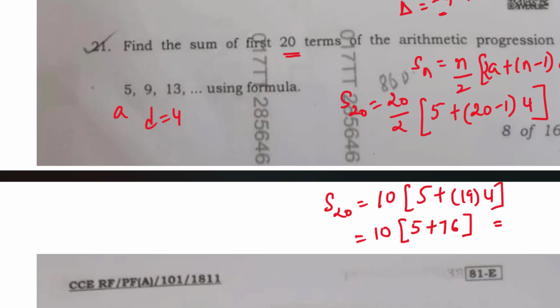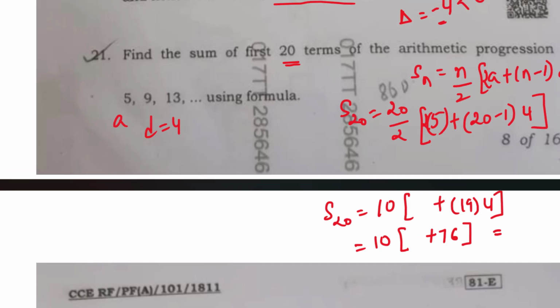Sorry, this is 2a, right? So you have 2 into 5, right? So here you will have a 10, right? See, formula is very, very important. If we make mistakes like this, then our answer will go wrong. We have to be very careful, okay?